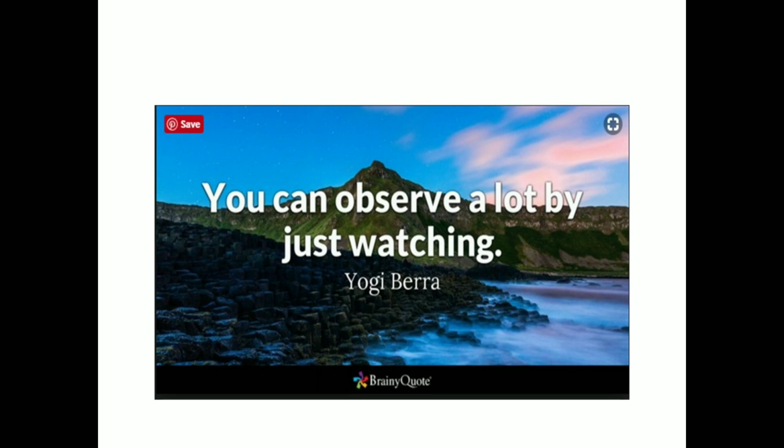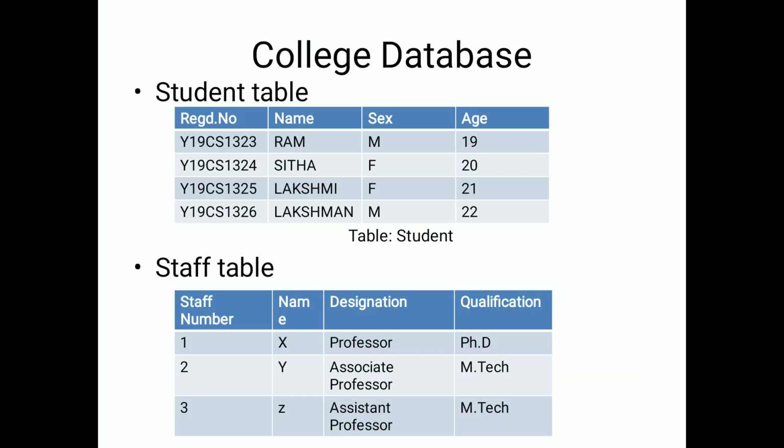These are some simple sample database tables. The college database contains a student table, with student roll number, name, and age.